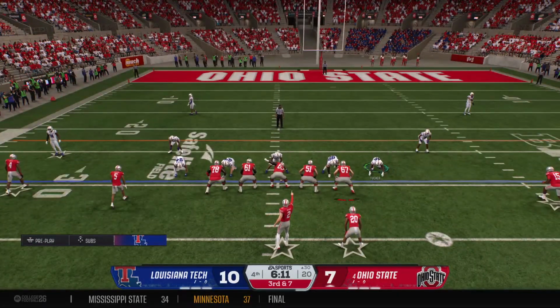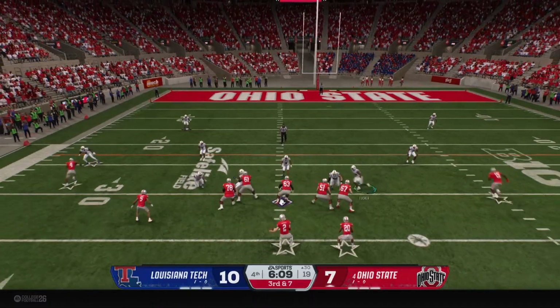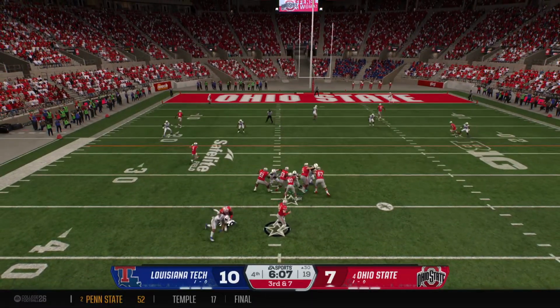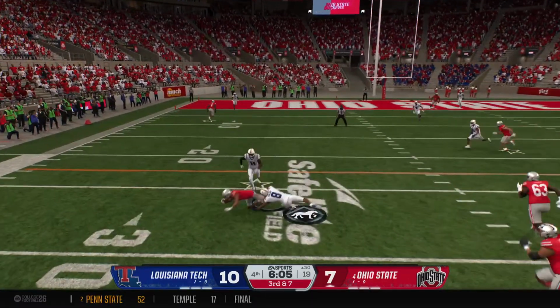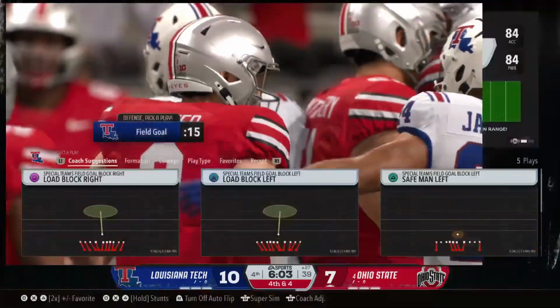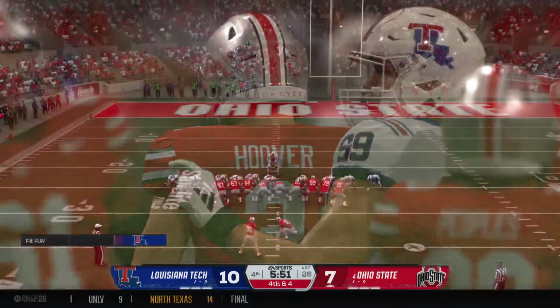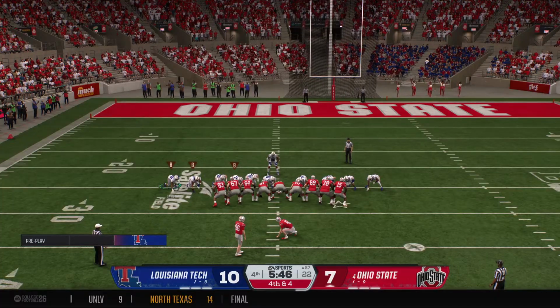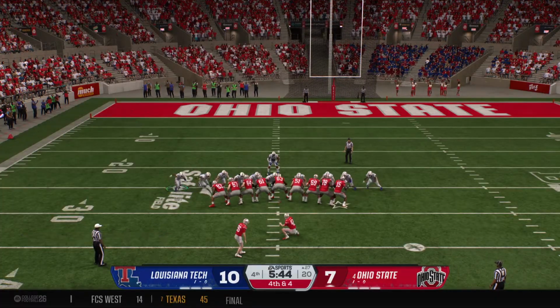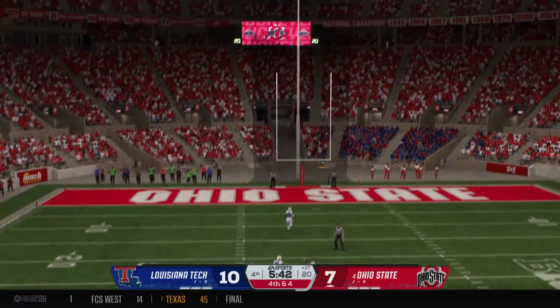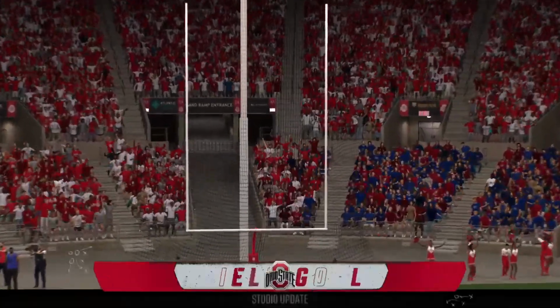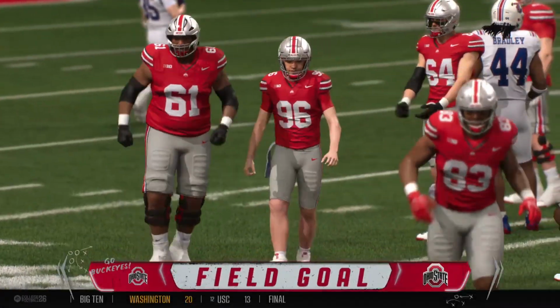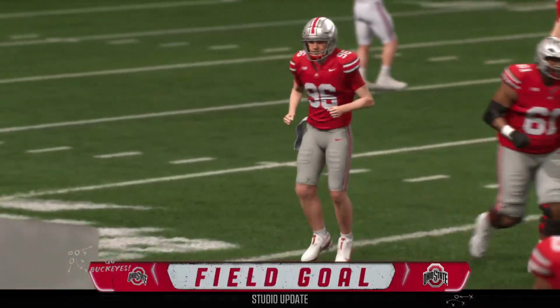Coming to the line of scrimmage at the 30. It would be a long field goal, but they'd love to pick up a few here on third and long. Makes the catch. It's Graham. They make the stop about 4 yards short of the first down. And now on fourth down, they will put it on the shoulders of the kicker to save them with his foot. Splits the uprights. Good. And guys, we are deadlocked here in the final period.